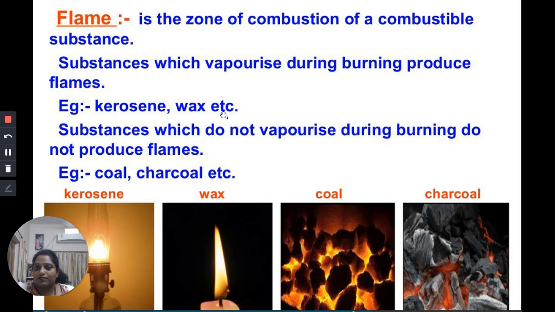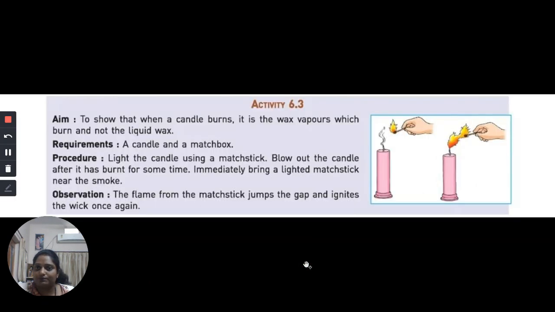Substances which vaporize during burning produce flames. Examples are kerosene, wax, etc. And substances which do not vaporize during burning do not produce a flame. Examples are coal, charcoal, etc. They keep on glowing but they do not produce a flame like wax or kerosene.